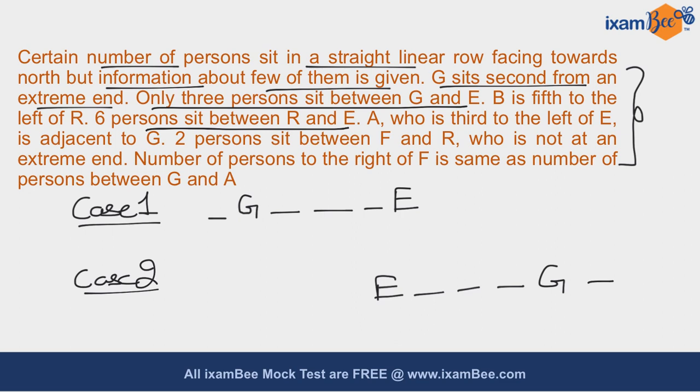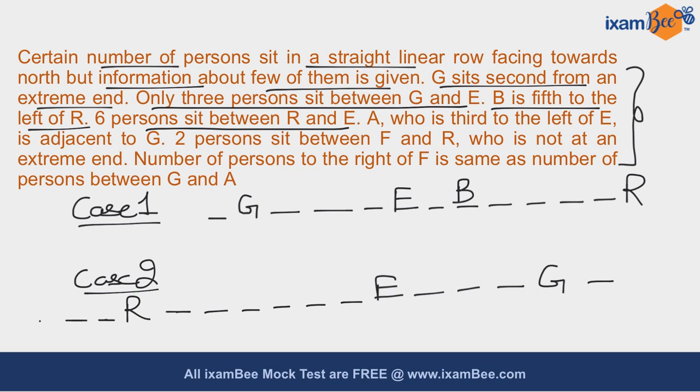Now it is given that 6 persons sit between R and E. So accordingly you can draw your diagram. You have to place 6 persons between R and E. So here is your R, and in the second case you also have to place 6 persons between R and E. This is your second case. Now it is given that B is fifth to the left of R. So you have to place B fifth to the left of R. In case 1, I'll place B over here, and in case 2, I'll place B over here. So accordingly, I have drawn my two cases.